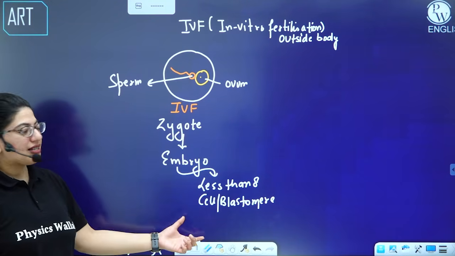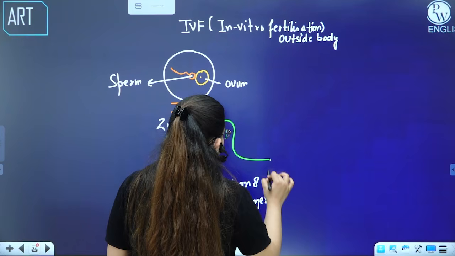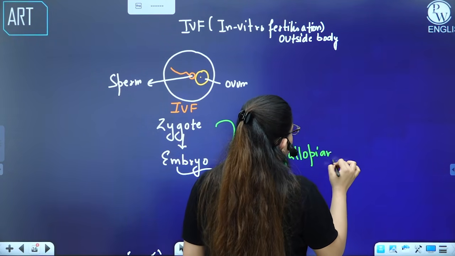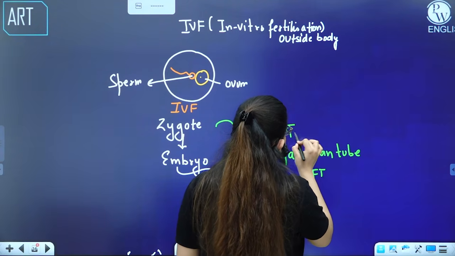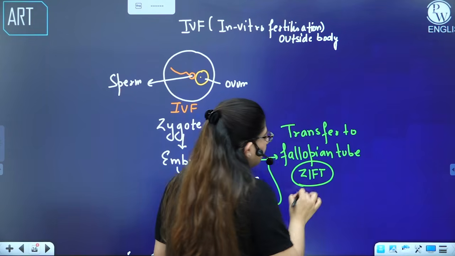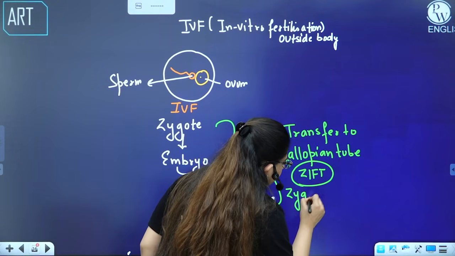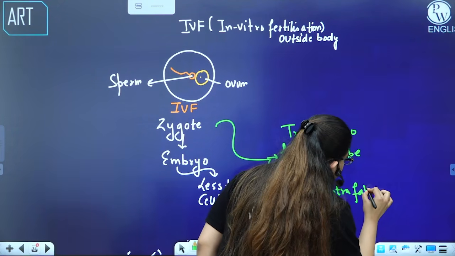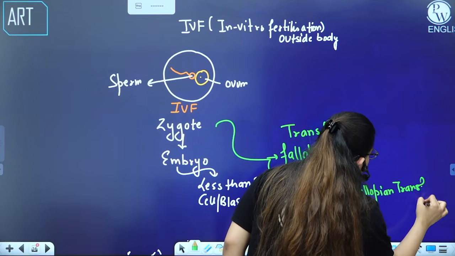So if it is less than 8 cell stage, then you will transfer it into the fallopian tube, and you call this technique ZIFT. Where did we transfer them? We transfer them to the fallopian tube. So this technique is ZIFT. Why do you call it ZIFT? Its full form is zygote intra fallopian transfer, because we are transferring it in the fallopian tube.